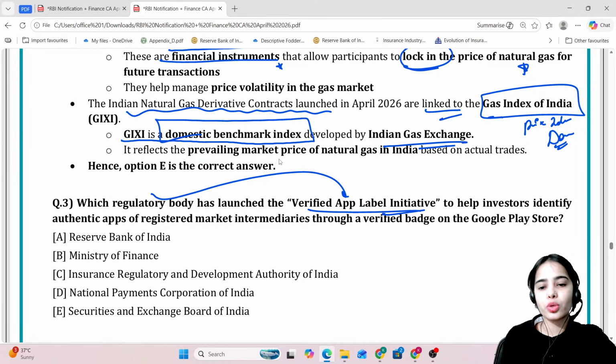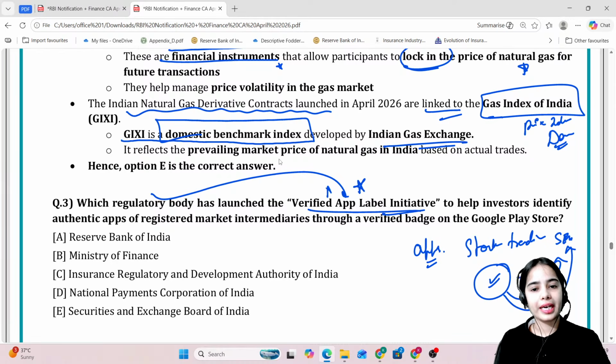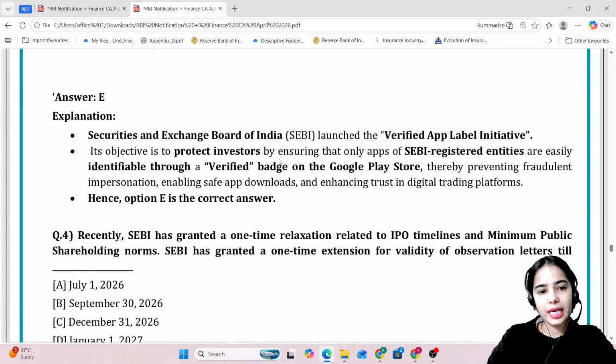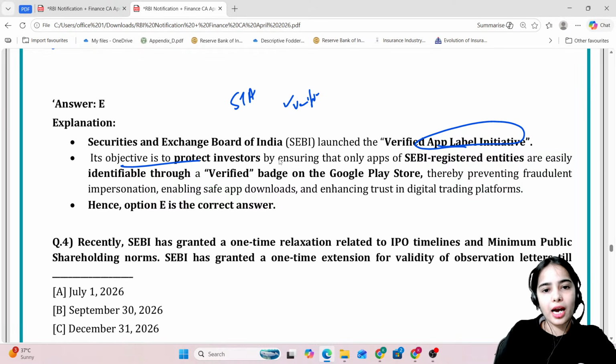So in the Google Play Store, the apps that you can see for the stock trading that have a verified badge, they are verified and they are the intermediaries registered with the SEBI. So you can see the verified app label, that is the initiative under the SEBI. So this is the idea. So SEBI launched the verified app label initiative. The objective is to protect the investors and to have this verified label for the stock trading apps, so that through the authentic apps you do the stock trading.